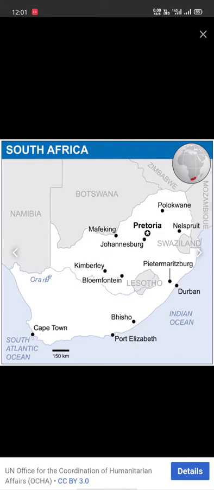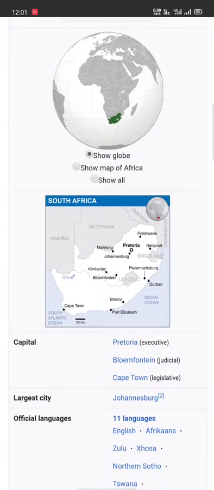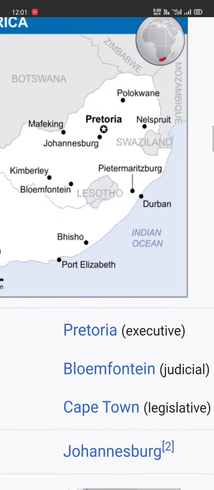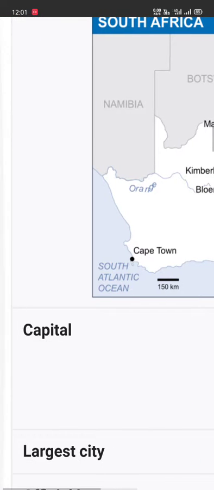You know that the capital is Pretoria. Compared to some other countries, for example in India, there is only one capital, that is Delhi.